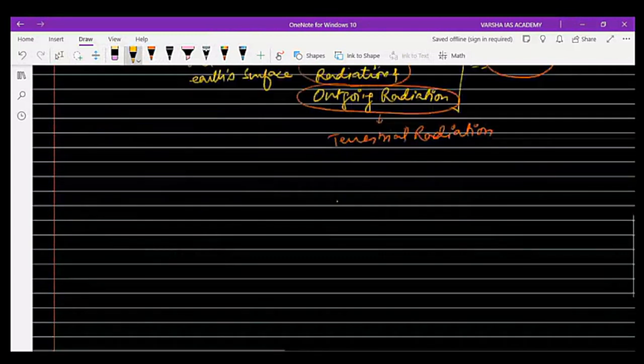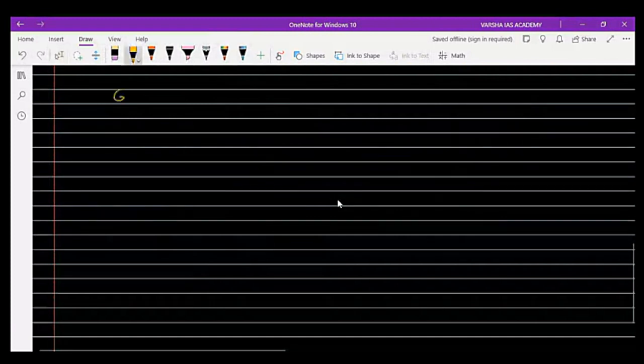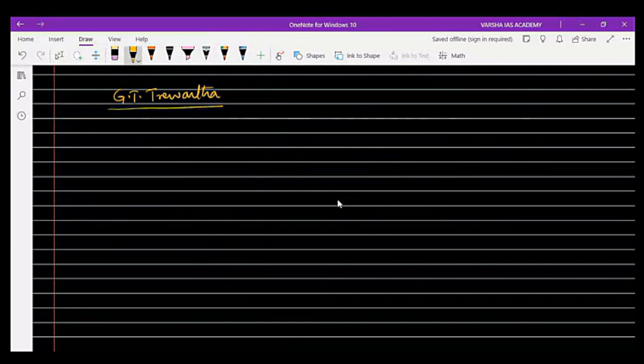I am discussing the heat budget of Earth according to G.T. Trewartha, a very famous and well-known climatologist.